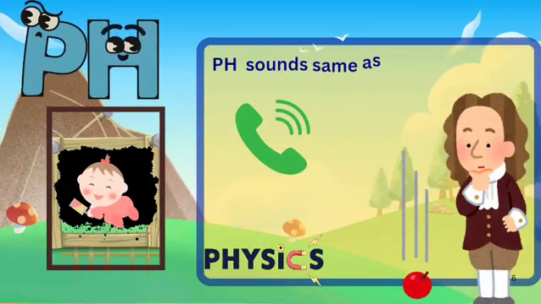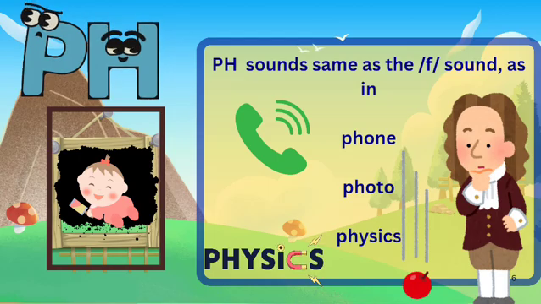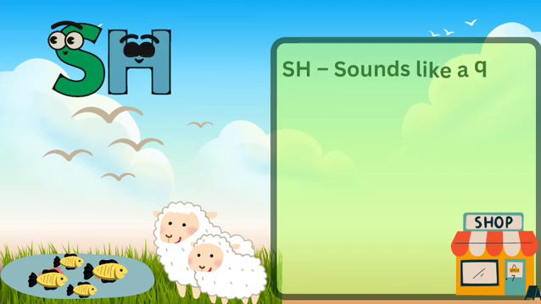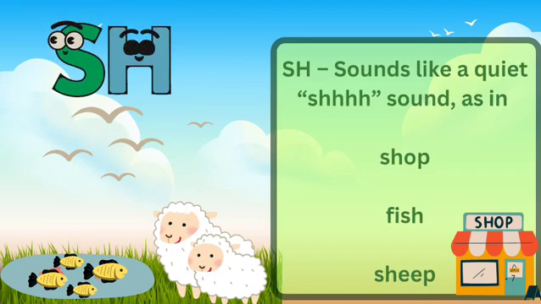PH sounds the same as the F sound, as in phone, photo, physics. SH sounds like a quiet shush sound, as in shop, fish, sheep.